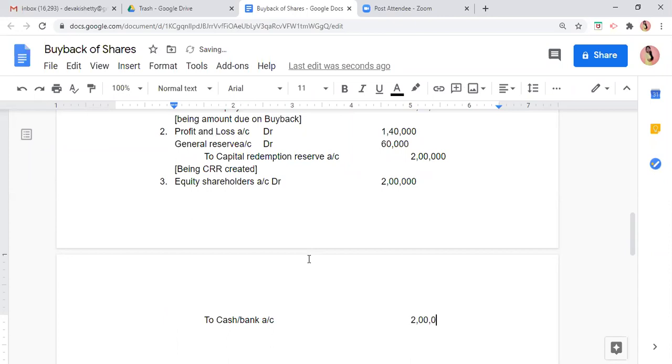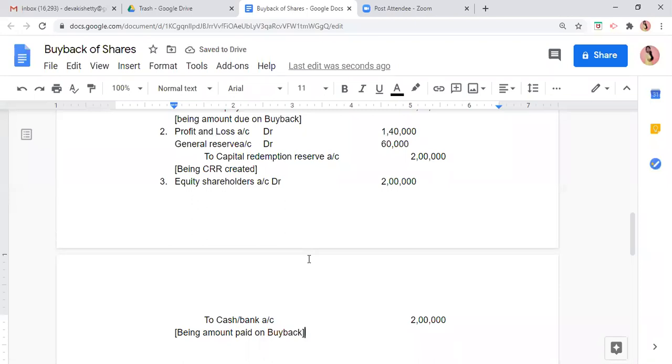2 lakh. What narration will we give this? Being amount paid on buyback.